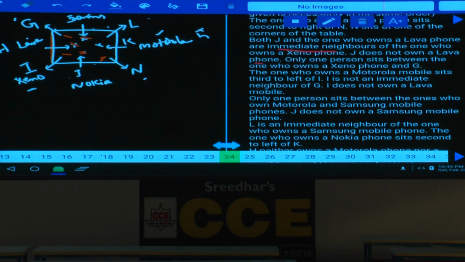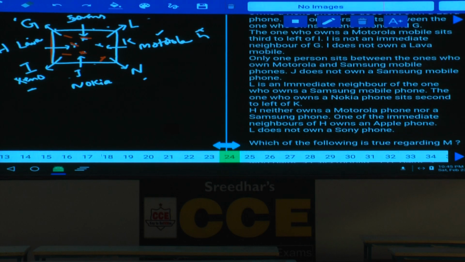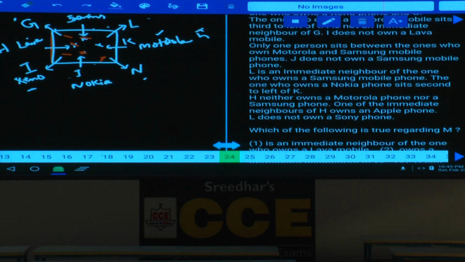And what is left over here regarding Sony? H neither owns Motorola nor a Samsung. One of the immediate neighbors of H owns Apple, and this G owns an Apple phone. As G owns an Apple phone, what is left over here? L does not own Sony, hence N owns Sony. And which mobile is left over here? Micromax. Now this L owns Micromax.